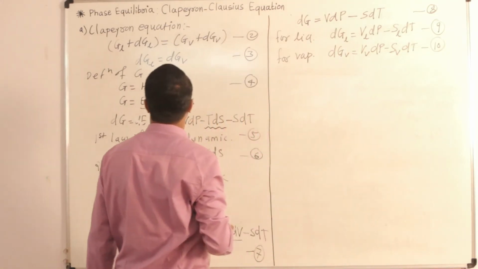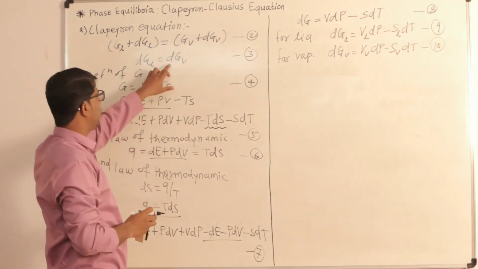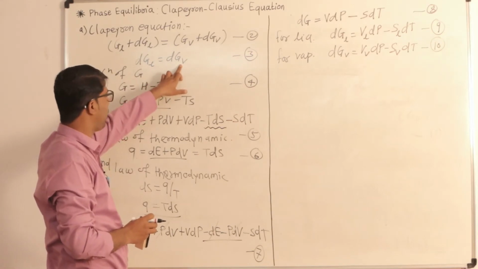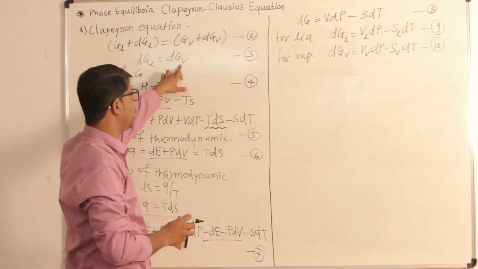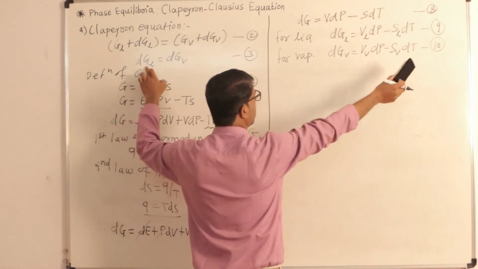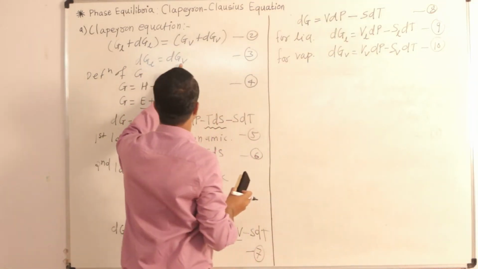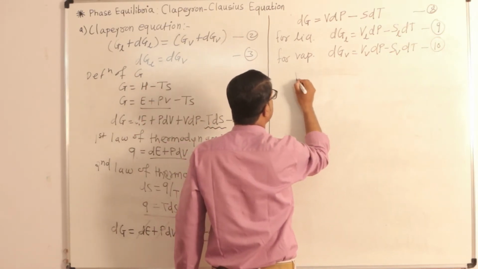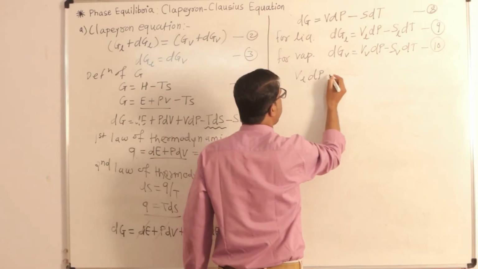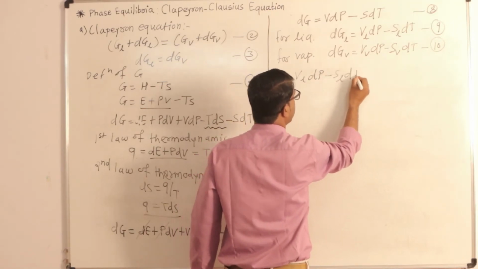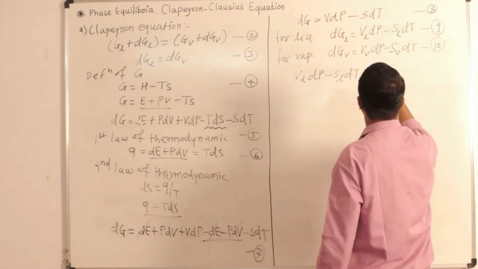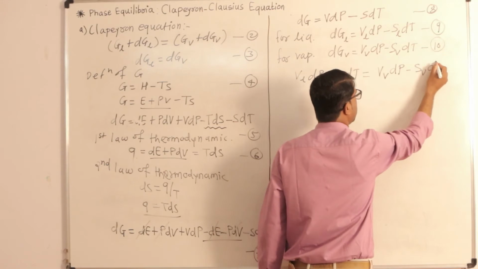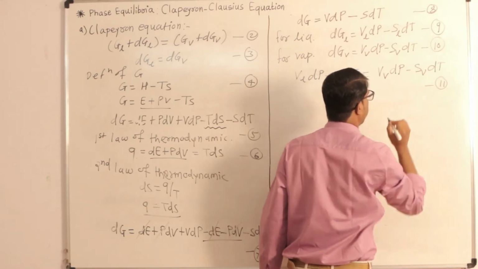According to equation number 3, dG liquid is equal to dG vapor. So we are going to put the value of dG liquid from equation number 9 and the value of dG vapor from equation number 10. Then we will get V liquid dP minus S liquid dT, which is equal to V vapor dP minus S vapor dT. Let's say it is equation number 11.